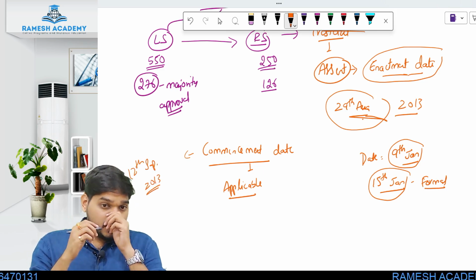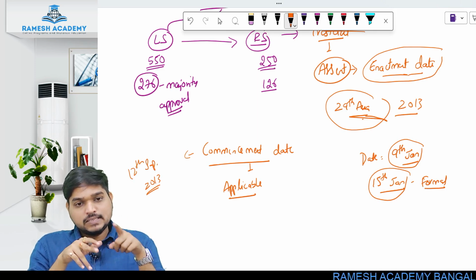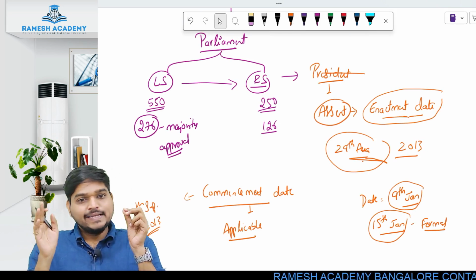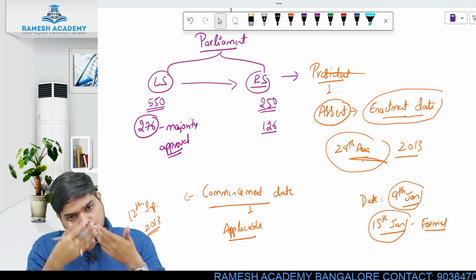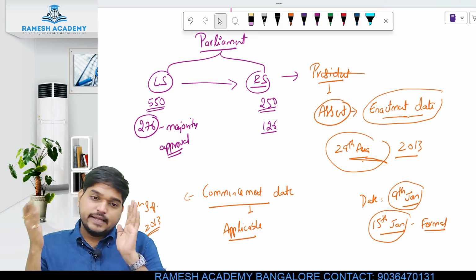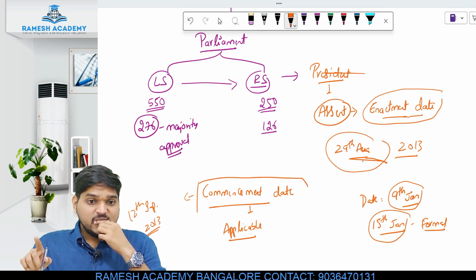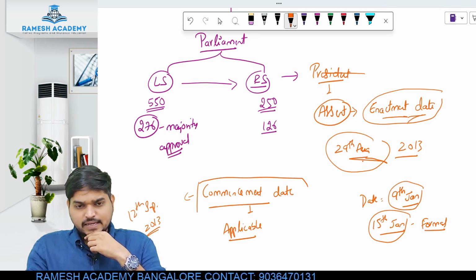But the approval was taken on 29th August. So from 29th August to 12th September, even though the law was made, it was not applicable. The day when it becomes applicable is called the commencement date, and the date you get the approval is called the enactment date. So these are the two different dates you have to understand.